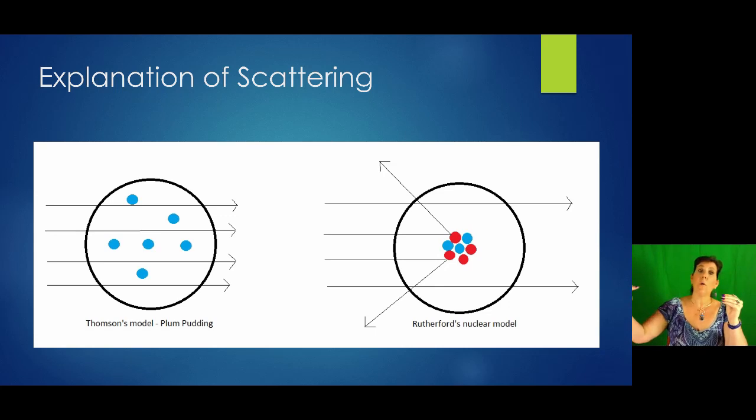And if an alpha particle hits the nucleus, it's going to bounce back. Now, if it's above the nucleus, it'll go straight through the atom. Below the nucleus, it'll go straight through the atom. But if it hits the nucleus, it's going to bounce back. That's why the alpha particles bounced back. They were hitting the nucleus. And again, the video explains it much better than I just did. So go watch that video.